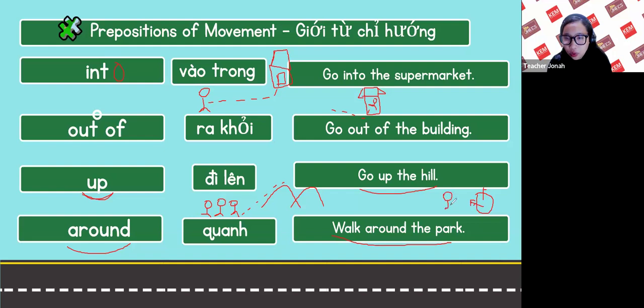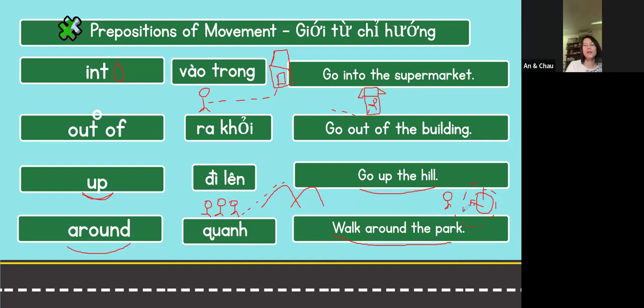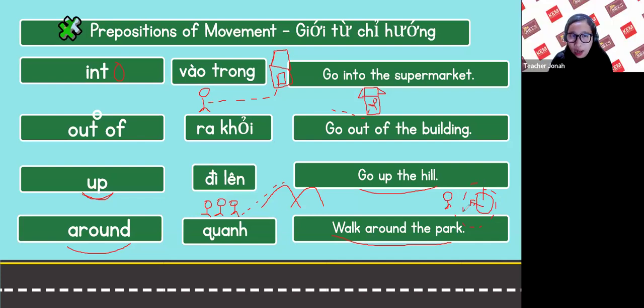This is you. You walk around the park. Walk around the park. So prepositions of movement, we have into, out of, up, and around.